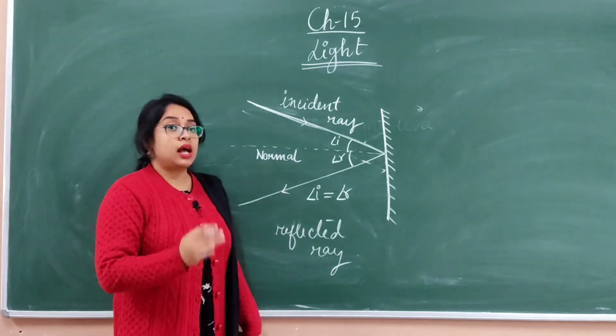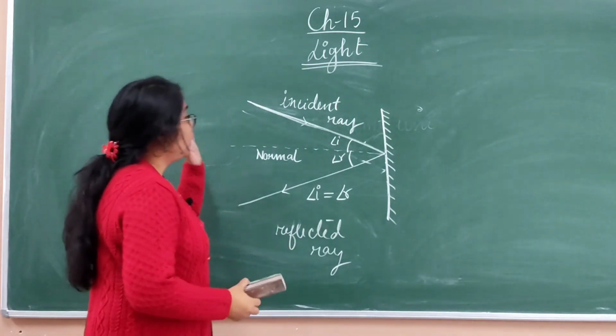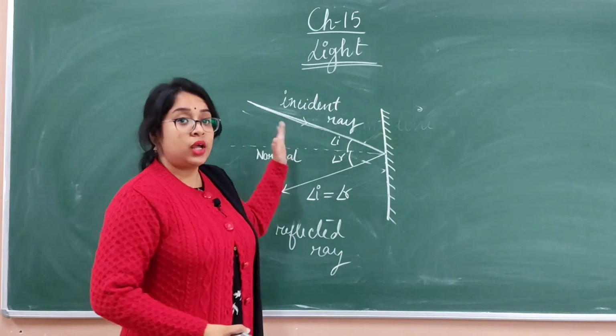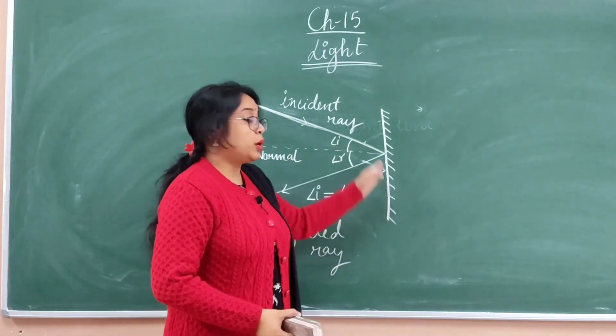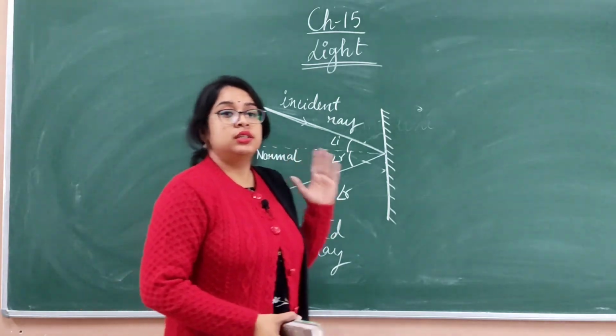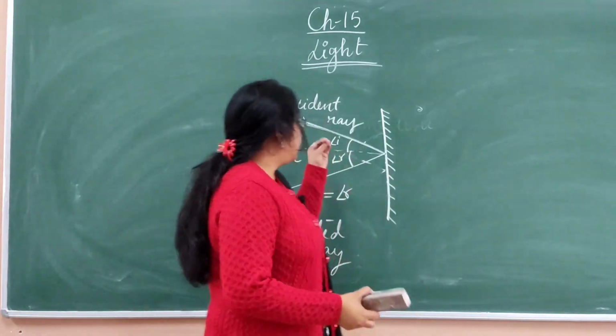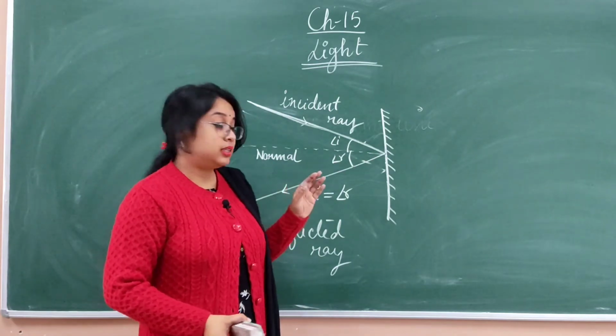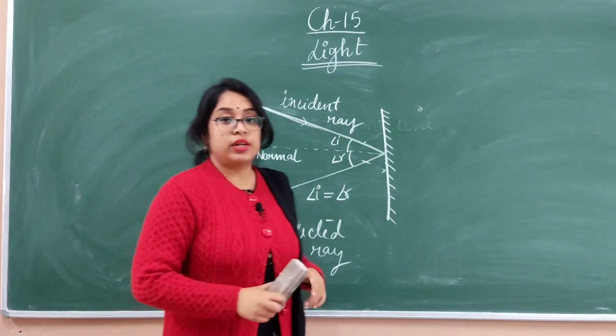This you will study in higher classes. So one thing is very clear: if a ray of light falls on a polished surface, and a mirror is a polished surface, then it will be reflected back at similar angles, and that is known as the reflected ray.